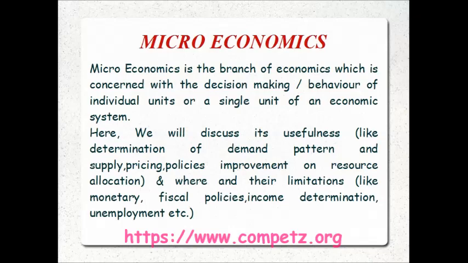By determining demand and supply, microeconomics helps us understand the process of price determination, and hence the process of determining how to allocate resources in a society or an economy. Then come the policies for improvement of resource allocation. If a resource is not being allocated effectively, how do we improve it? The policies are there. As the name states, policies for improvement. It simply means economic development stresses the need for improving the pattern of resource allocation in the economy.